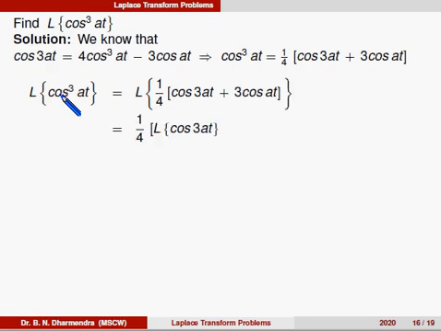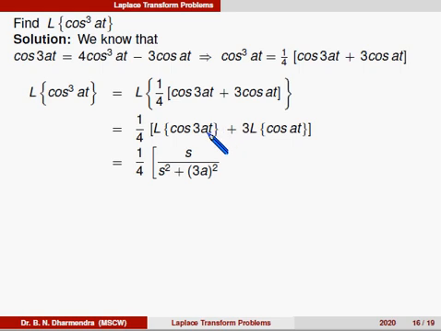That is equal to Laplace of 1 by 4 into, we can take the constant outside, Laplace of cos 3at plus, 3 is a constant, and we can take it outside from the Laplace, 3 into Laplace of cos at. That is equal to 1 by 4 times, the Laplace of cos 3at is s divided by s square plus 3a whole square, plus 3 into Laplace of cos at, which is s divided by s square plus a square.